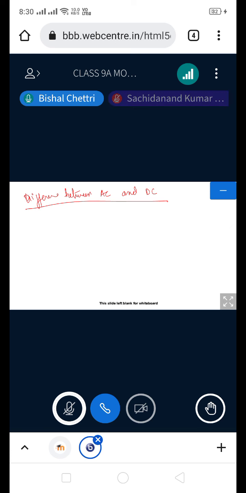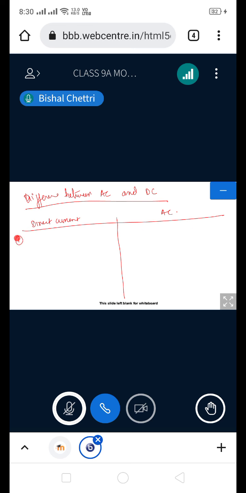So the main difference, as I have told you all, say if I'm talking about the direct current over here, and this is the alternating current.